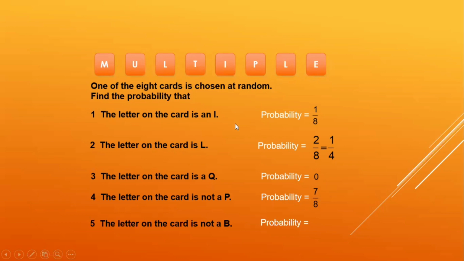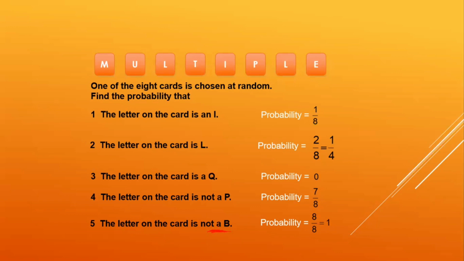And the probability that the letter on the card is not B. Is there any card with B? No. So not B means all these possible outcomes are there. Please read the question carefully. The letter on the card is not B. So this is a sure event. So the probability is going to be 1. Except B, anything can come. So it could be M, it could be U, it could be L, whatever. So not B, the probability is going to be 1.